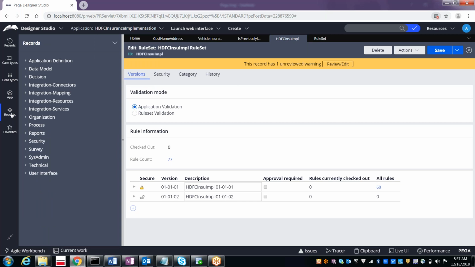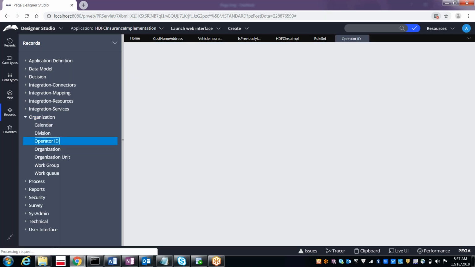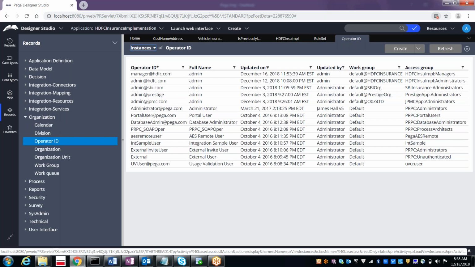So how can we create the operator? We can go to the records, then organization, and then operator ID. Here is admin at hdfc.com. Along with that, manager at hdfc.com is there, but actually it will not be there; I just created it. If you see for SBI, only one is there. For Prestige and JPMG also, initially only one operator is created.